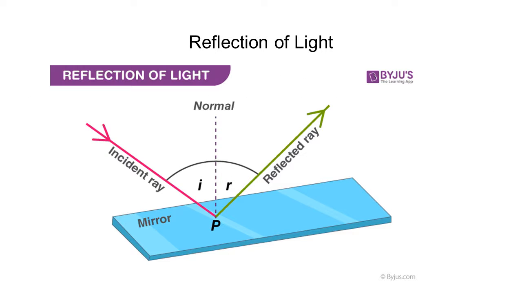Now here you can see by this diagram that the normal line is perpendicular to the mirror, and the incident ray and the reflected ray are shown over here. The angle between the normal and the reflected ray is the angle of reflection, and the angle between the normal and the incident ray is the angle of incidence. They are always equal, and all three lines, the reflected ray, the incident ray, and the normal, meet at the point of incidence.